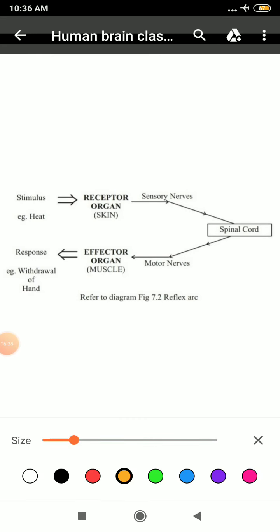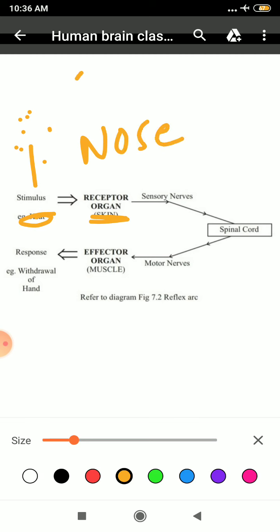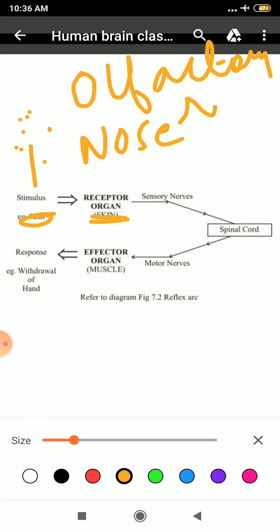The stimulus here is not heat but the smell of the agarbatti. Clear? And the receptor organ here is not the skin but your nose, and the name of that receptor is olfactory receptor. Clear? Then that receptor will pass the information of smell to your sensory neuron. From your sensory neuron it will move to your brain.